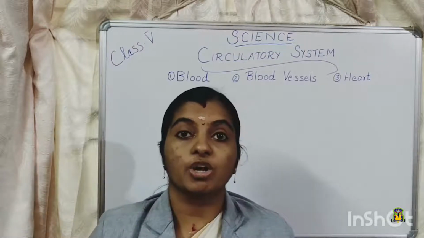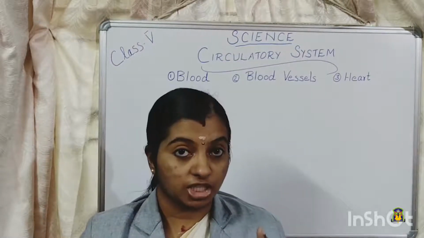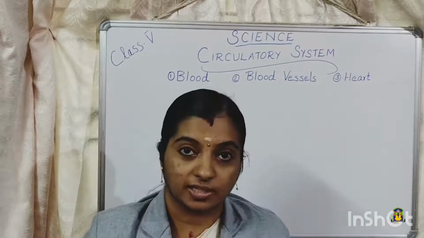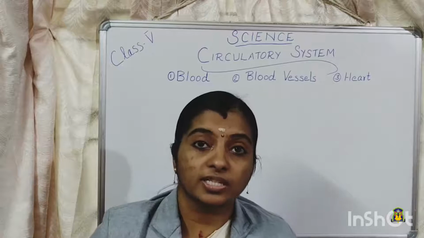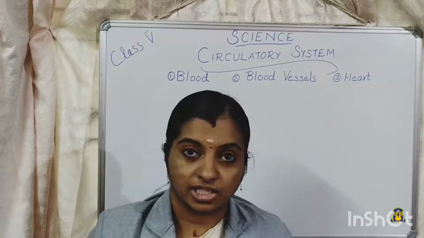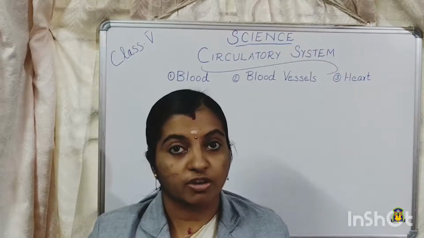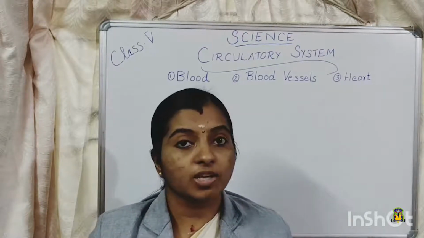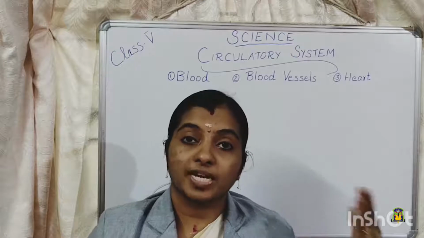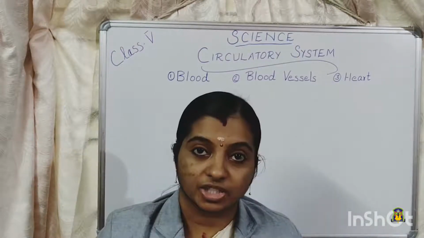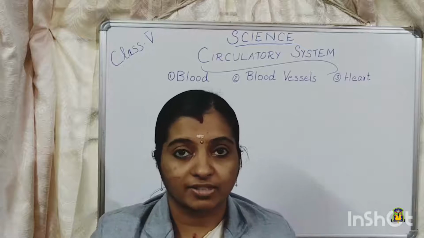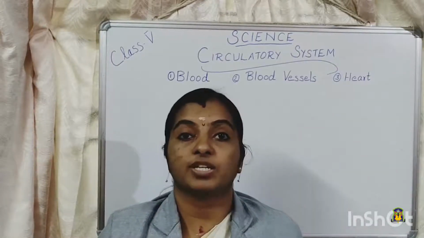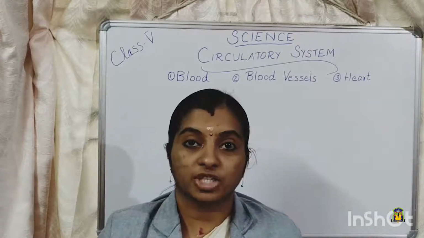Then we also need oxygen. What do we take in? We take in air for breathing, and the air we take in is rich in oxygen. This oxygen is needed for digestion, and also for the proper functioning of the brain. And for all other cellular activities we also want oxygen. So all these things have to reach the different parts of the body for the proper functioning of the body.